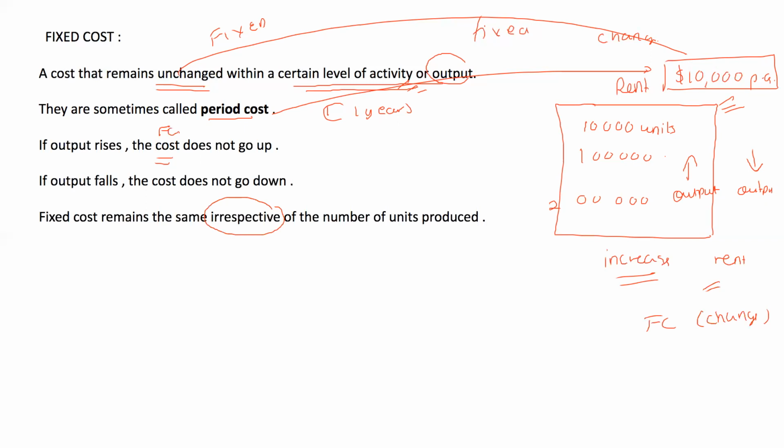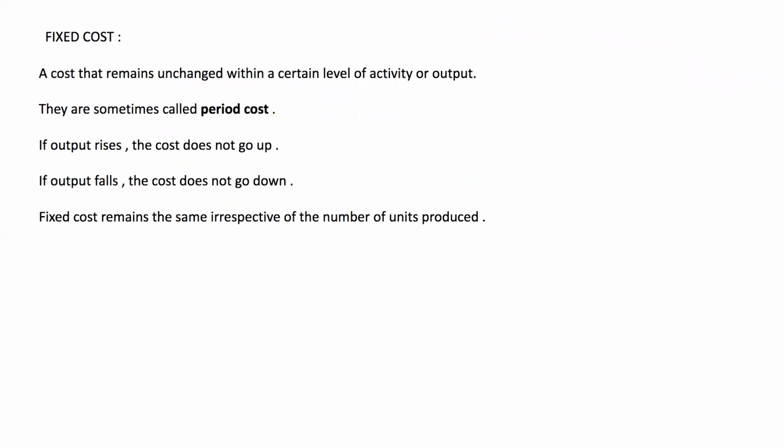The total fixed cost always remains fixed up to a certain period or activity level. It does not depend upon output. That is why it is called the fixed cost.